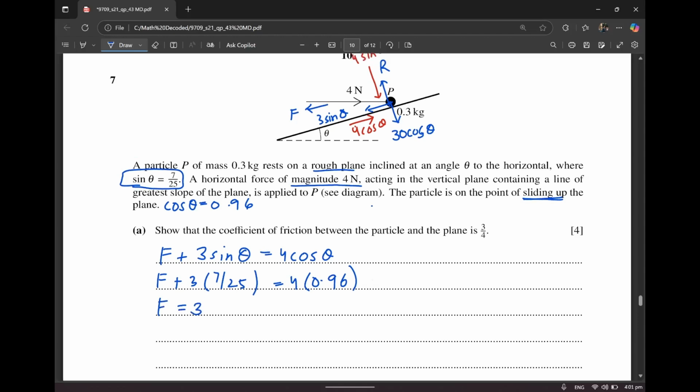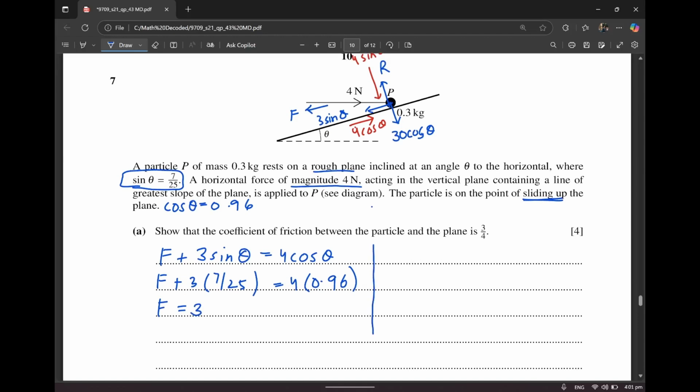Then let's figure out a value for R. R is equal to 4 sine theta plus 30 cos theta. R is going to be equal to 4 into 0.28 plus 30 into 0.96. My bad, it's actually 3, not 30.